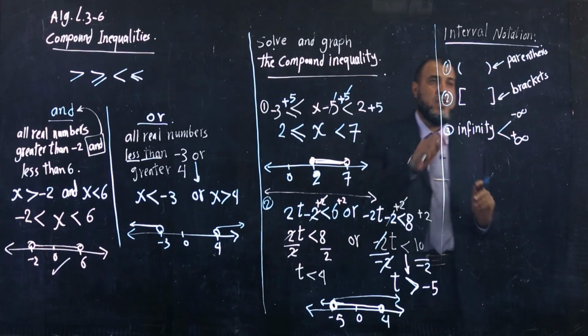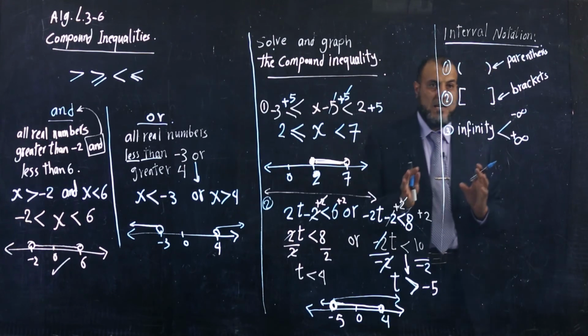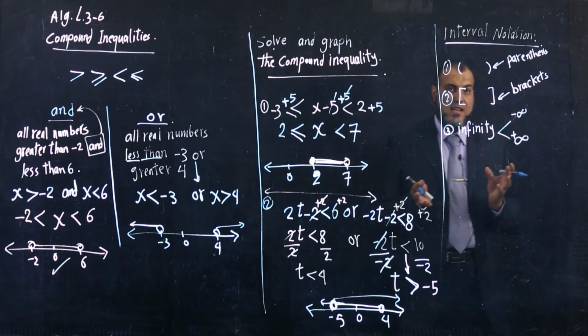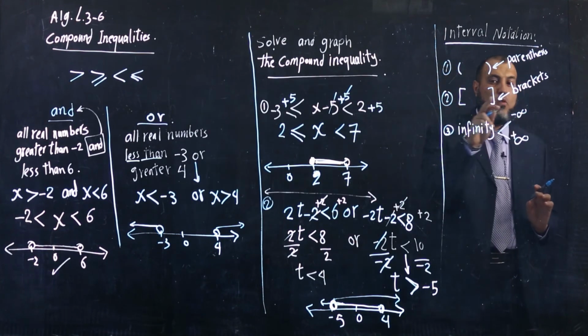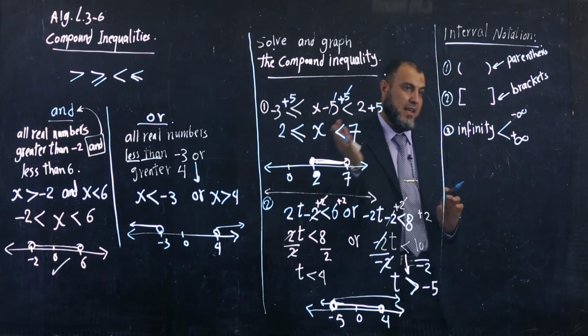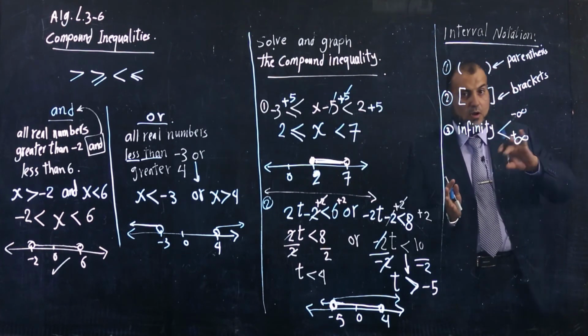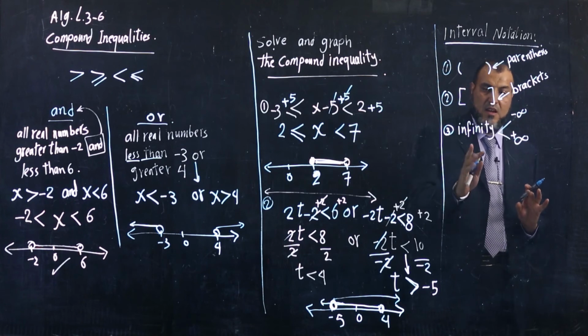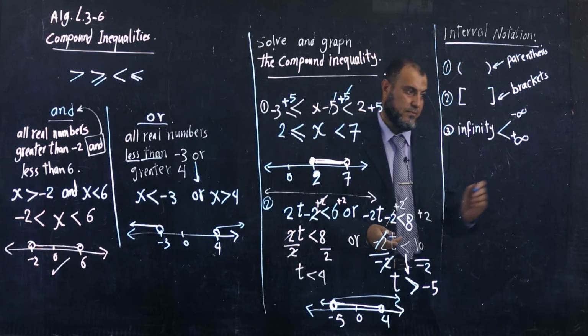When we use parentheses, we use it when the compound inequality doesn't have equal. When we use brackets, the compound inequality has equal, like greater than or equal or less than or equal. Also, we can use infinity.